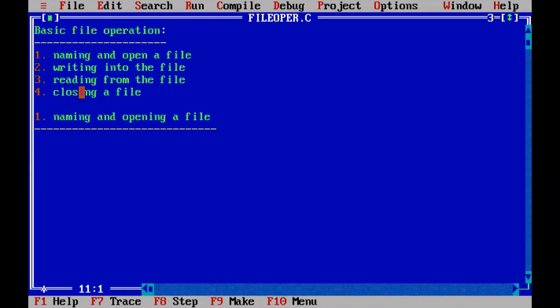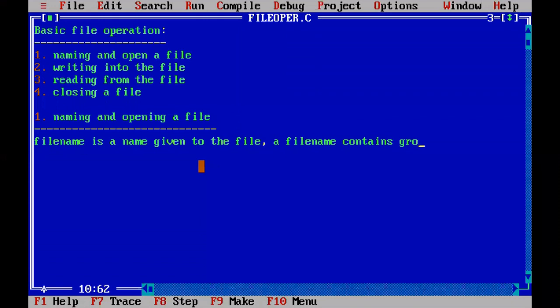That means we talk about the file name. A file name is a name given to the file. And what does that name consist of? A file name contains a group of characters, nothing but a group of characters.